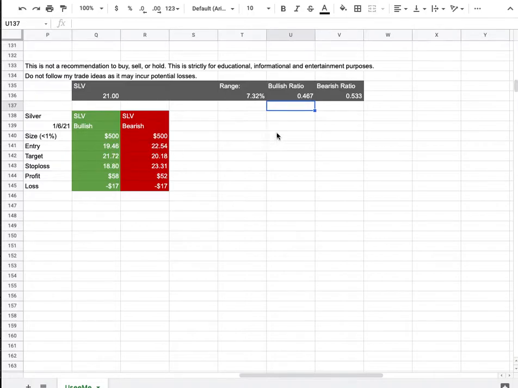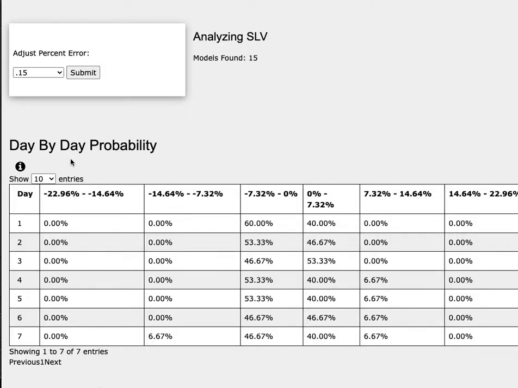So how did I develop these trade ideas? It all comes from the day-by-day probability model. As we progress to the 5th day or week of trading, silver futures has a 40% chance to climb between 0 to 7.3%, a 7% chance to climb between 7.3 to 14.6%. To the downside, has a 53% chance to fall between 0 to negative 7.3%,